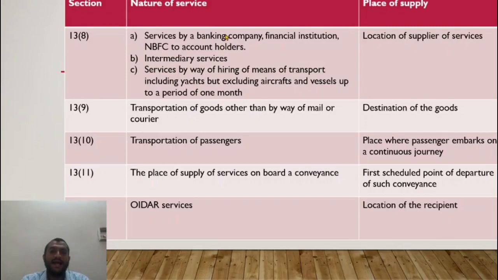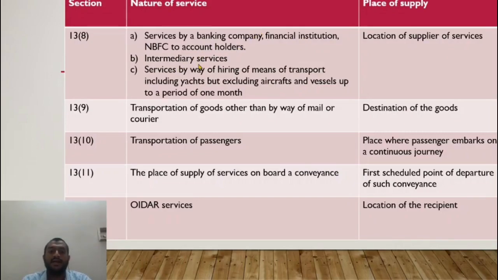If a bank provides services, the supplier of services is the bank and the recipient is in India, the place of supply would be the location of the supplier of service. If I withdraw an amount from an ATM in India for a foreign bank, the place of supply would be the location of the supplier of service. If it is a foreign bank, the supplier of service is outside India and the place of supply is outside India.